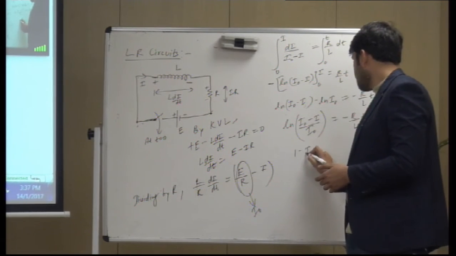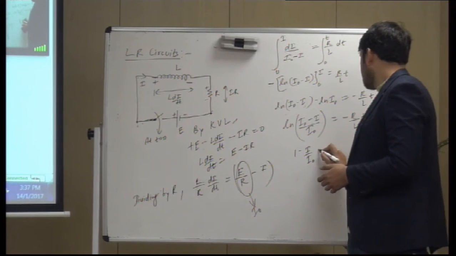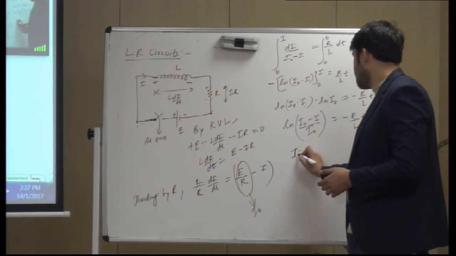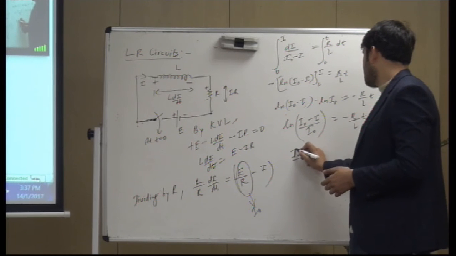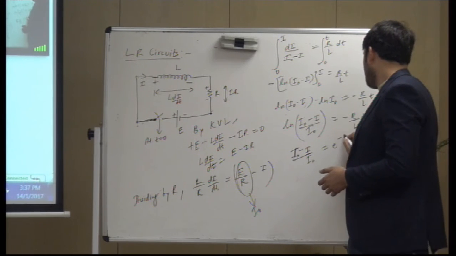So 1 minus I upon I naught, or keep it this way only, is E raised to minus R upon L T.